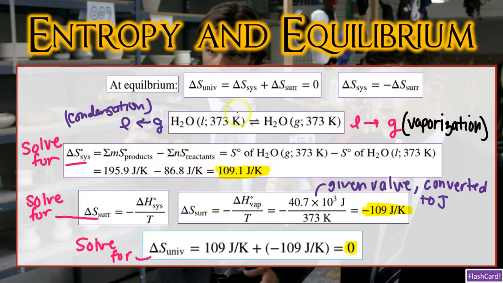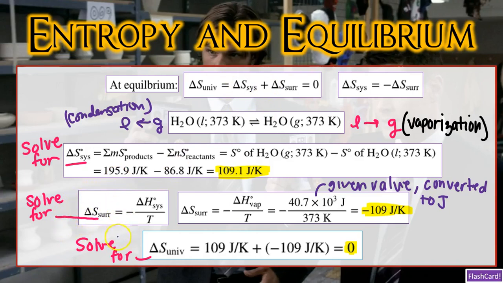Since we only have one reactant and one product, we can simply say that 195.9 joules per Kelvin is going to be subtracted by 86.8 joules per Kelvin. When we subtract these two numbers, we get 109.1 joules per Kelvin. And again, these S naught values are going to be given to you in any type of calculation you would have to complete. Now that we have the delta S naught value, we can go ahead and get the delta S of the surroundings value.